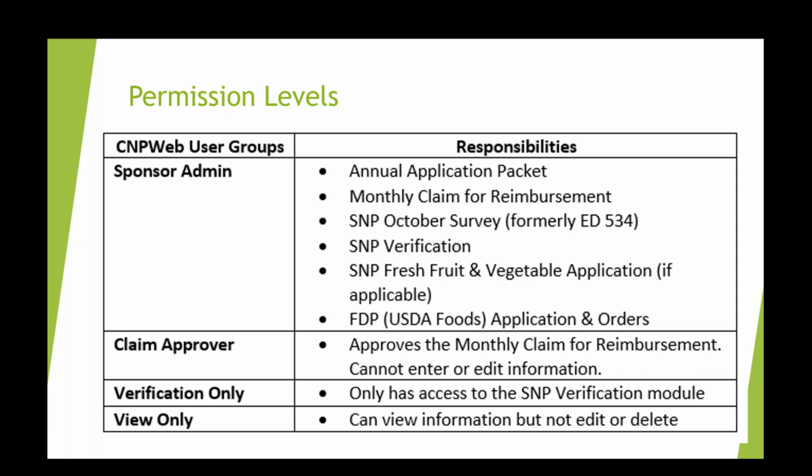The person with this permission level can only view the sponsor's information and programs in CNPWeb, but they cannot enter, edit, or approve anything. This level would be suitable if you have an auditor coming into your district that's requesting access.